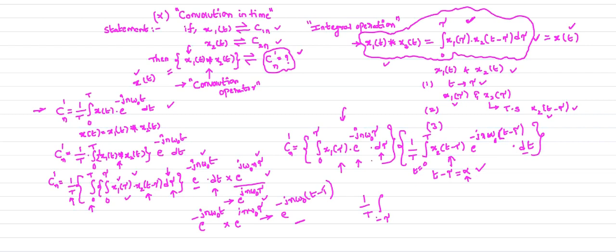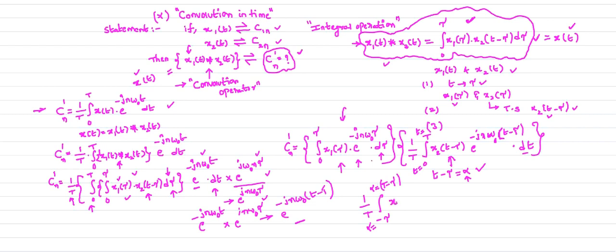So instead of t, now we are using limits for alpha. When the lower limit t equal to 0, alpha is minus tau. When the upper limit t equal to capital T, what is alpha? The upper limit for alpha is capital T minus tau.